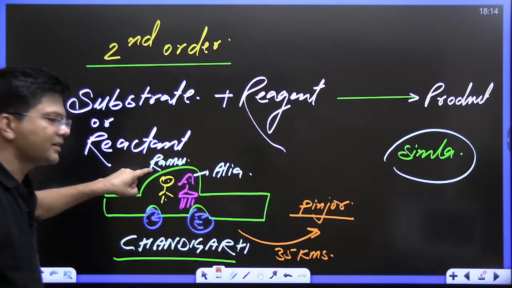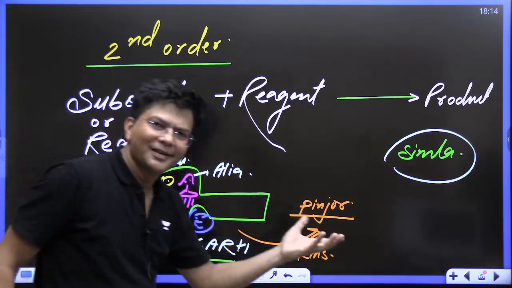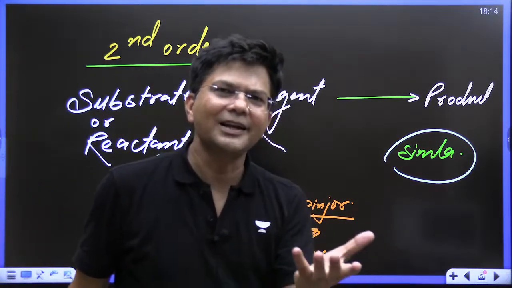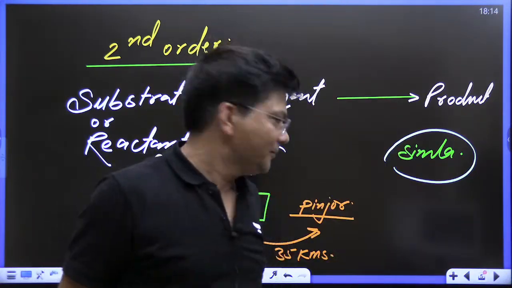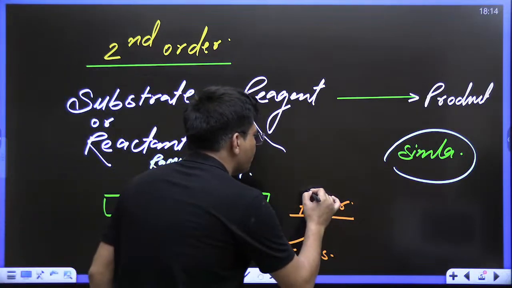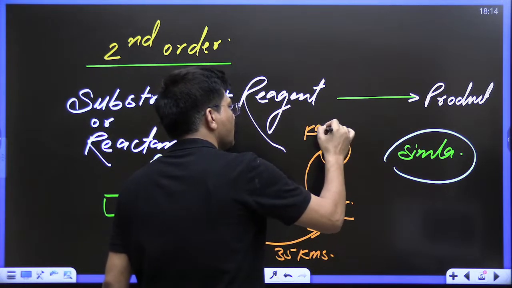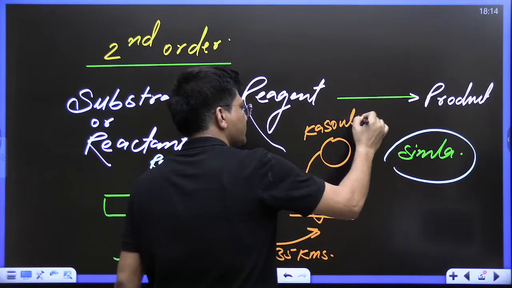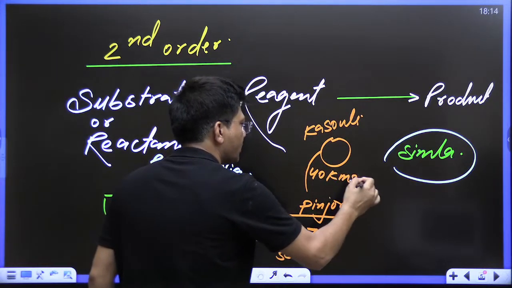Now, Ramu said, hey Alia, let's have coffee. Alia said, okay, Janu, let's have coffee. They had coffee. Then after moving from Pinjore, they went to Kasoli, let us suppose 40 kilometers away from Pinjore.